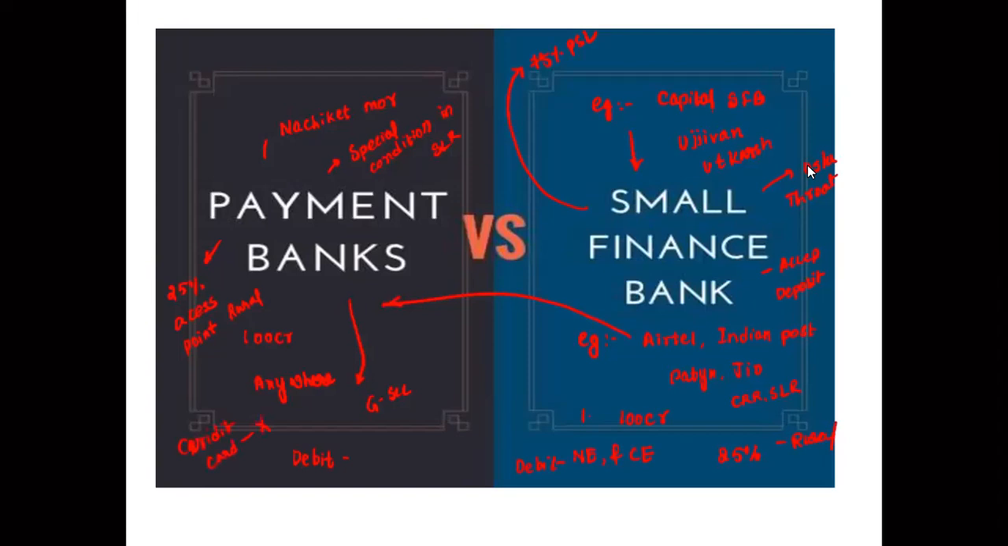And also, after 5 years, the small finance banks can become universal banks or commercial banks, right? And also, Basel III norms are applicable to small finance banks and payment banks. Basel III will be applicable to both small finance banks and payment banks also. Okay. So this is the difference between payment banks and this one.